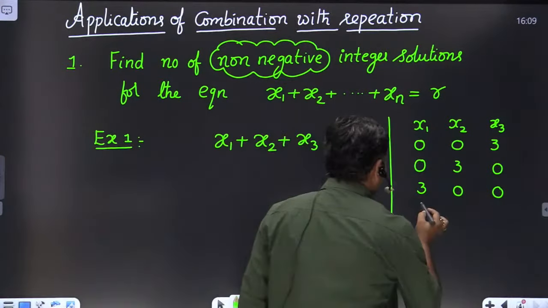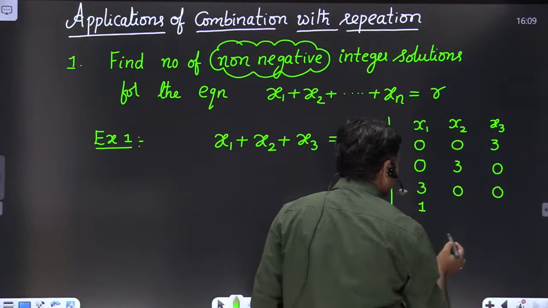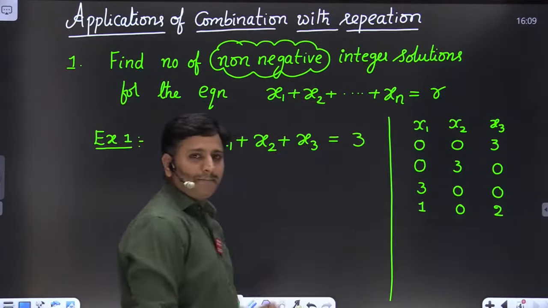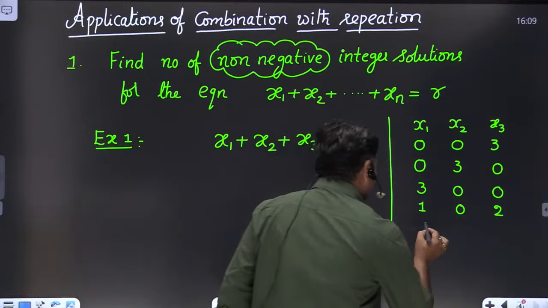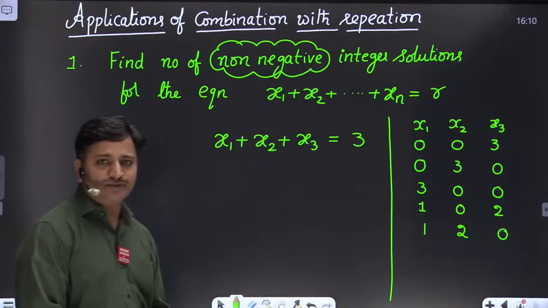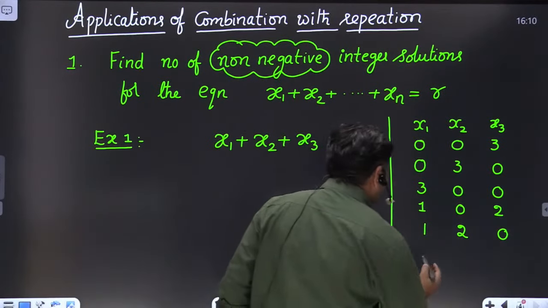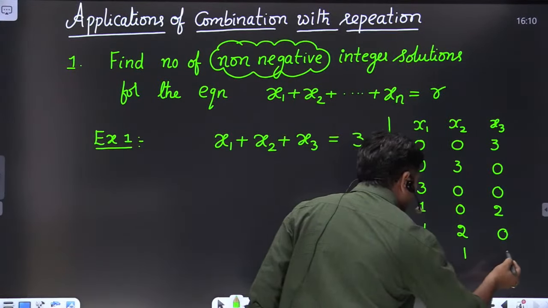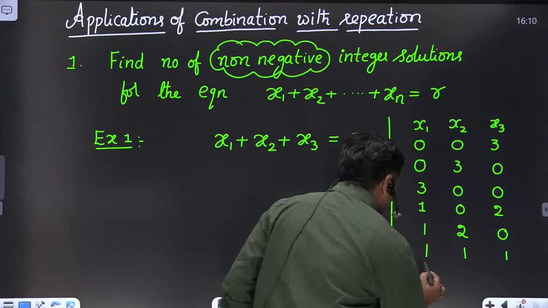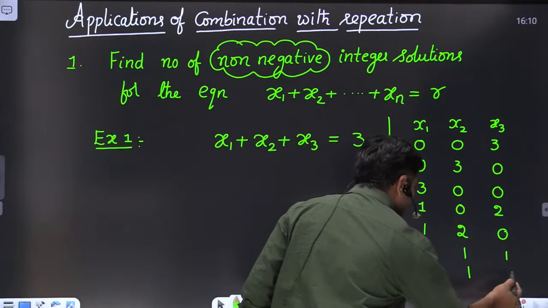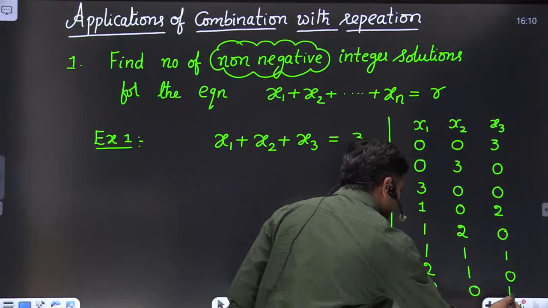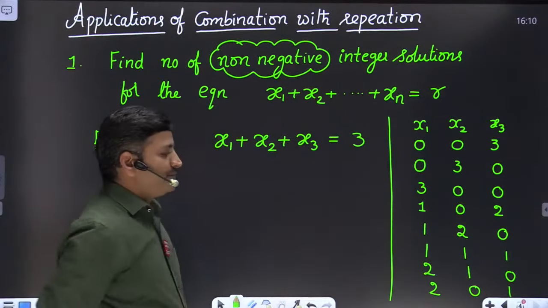Let me take another solution starting with 1. I can take 1, 0, 2. So 1 plus 0 plus 2 equals 3, right? I can also take 1, 2 and then 0. Another is 1, 1, 1. If I start with 2, we can take 2, 1, 0, or else 2, 0, 1. In this way we can list out all possible solutions, friends.